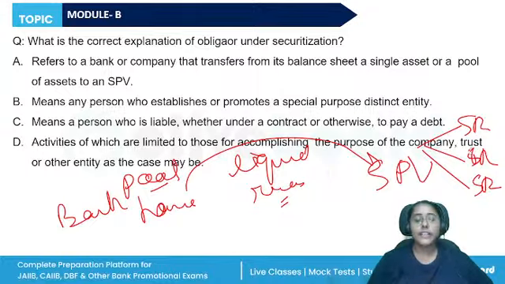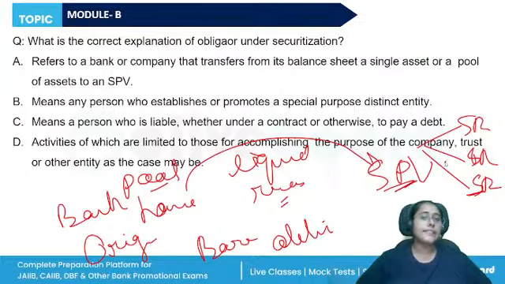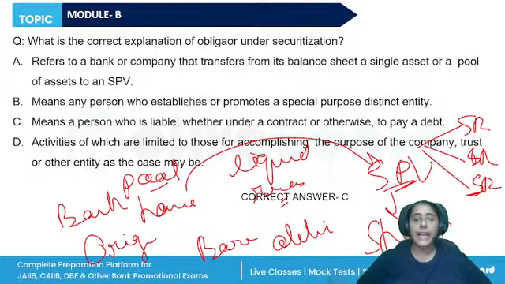This is the securitization. So the bank is the originator, the borrower is the obligor, and SPV and security receipts we have already discussed. The SPV is established by a sponsor. So, a person who is liable to pay a debt is the obligor. Originator is the creditor, the lender, or the bank.